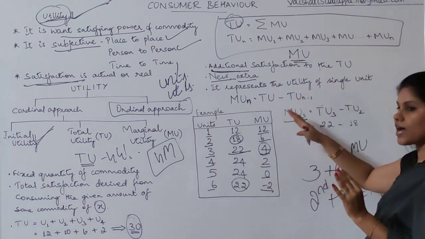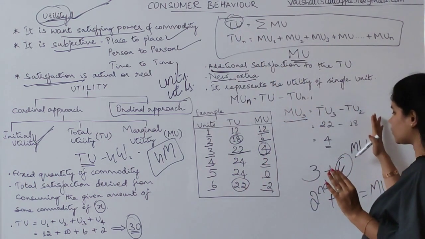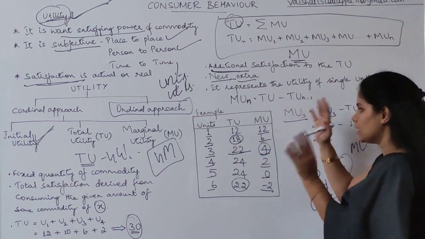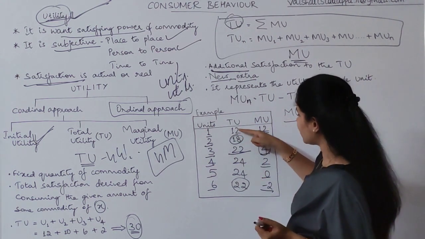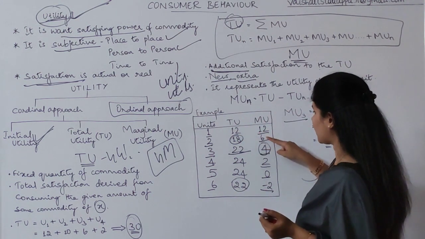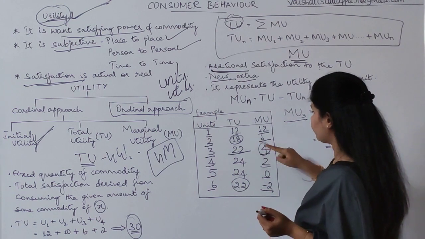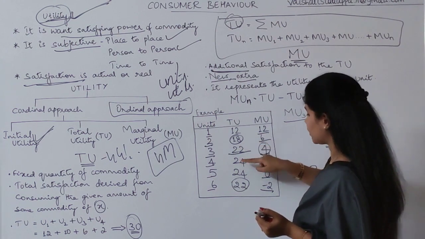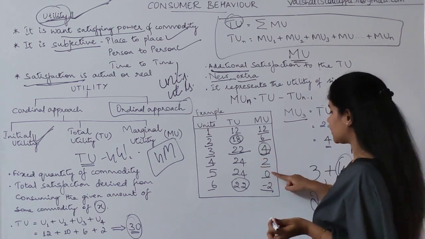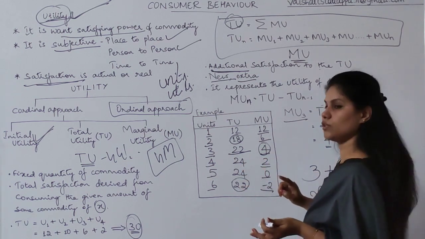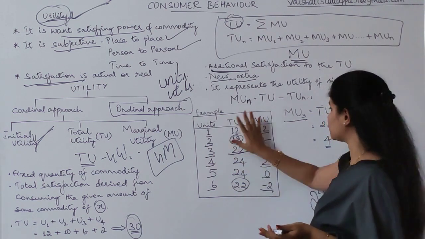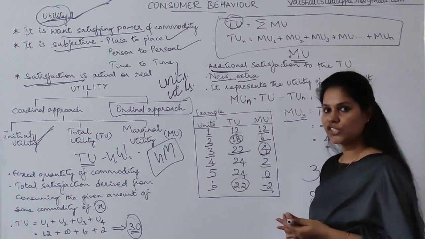To find out marginal utility, you need the total utility from the next one to the first one if you keep subtracting it. So the best way I'll tell you. First you have to keep it the same number, 12. 18 minus 12, 6. 22 minus 18, 4. 24 minus 22, it is 2. 24 minus 24, it is 0. 22 minus 24, it is minus 2. So this is the easier method to find out total utility and the marginal utility.